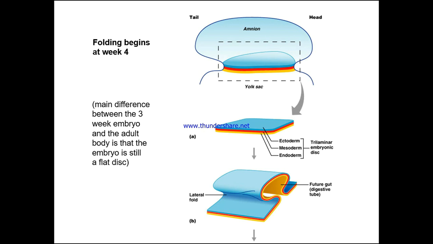So folding begins at week 4, and the main difference between the 3-week embryo and the adult body is that the embryo is still a flat disc. So here we can just see this flat disc of ectoderm, mesoderm and endoderm, this trilaminar embryonic disc. And then what we're going to do is go from here, we get to our lateral fold, which is going to form this future gut from the digestive tube. You can see here that this is going to have the endoderm being formed on the inside.